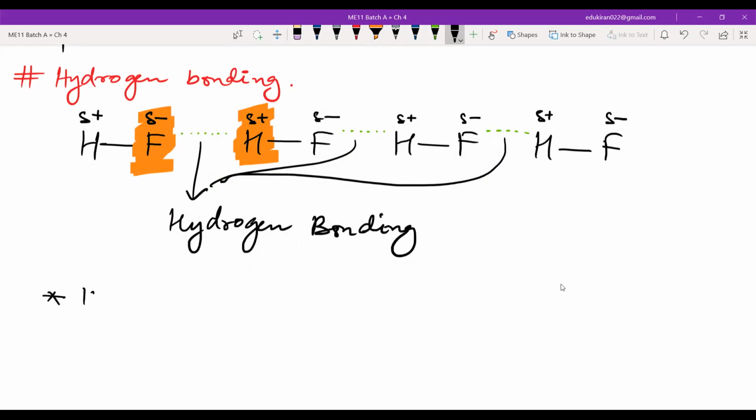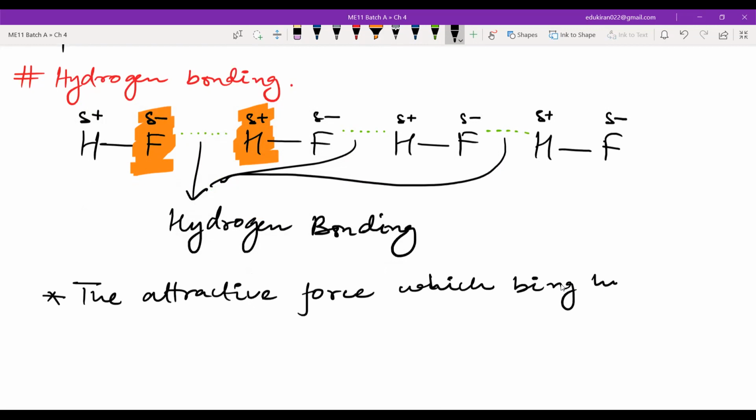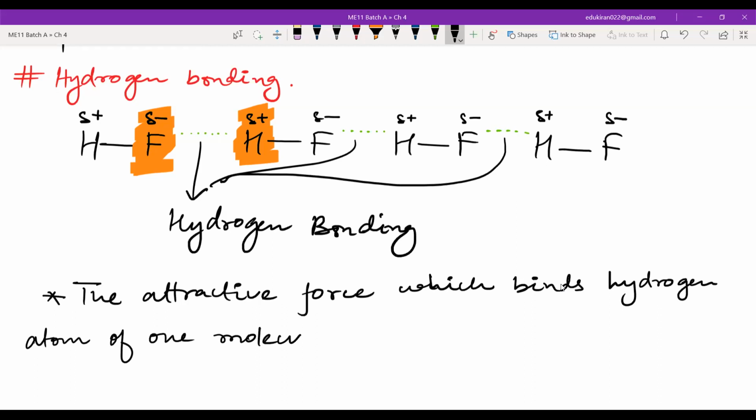So the attractive force, please write with me, the attractive force which binds the hydrogen atom of one molecule with an electronegative atom of another molecule.